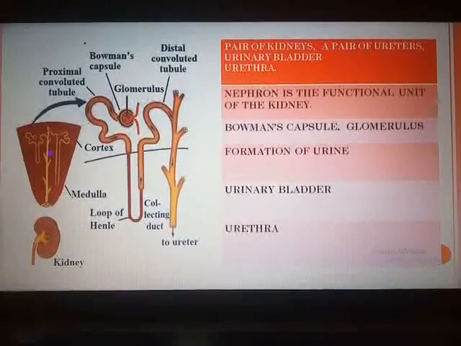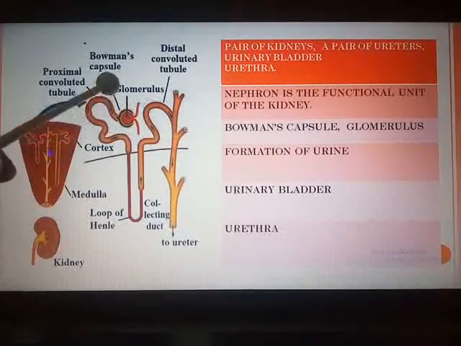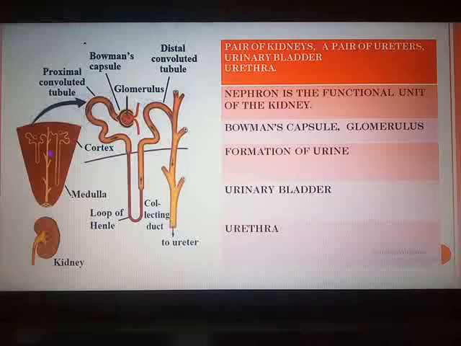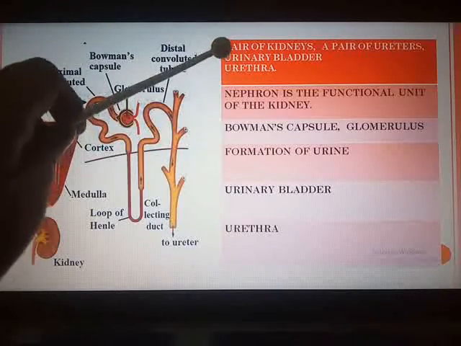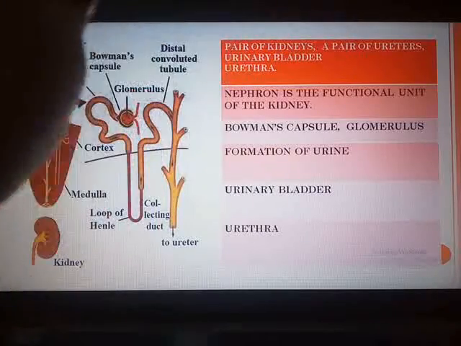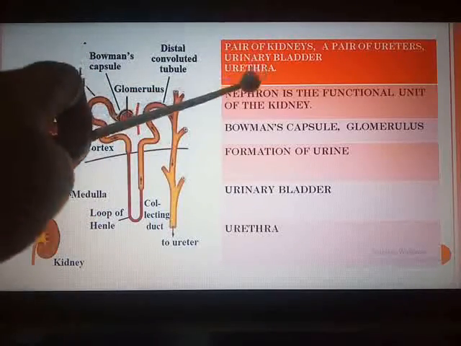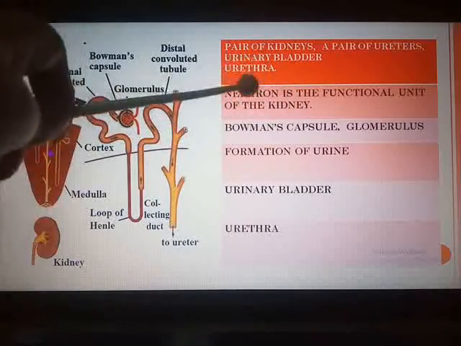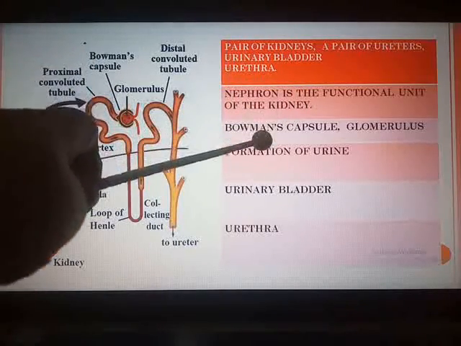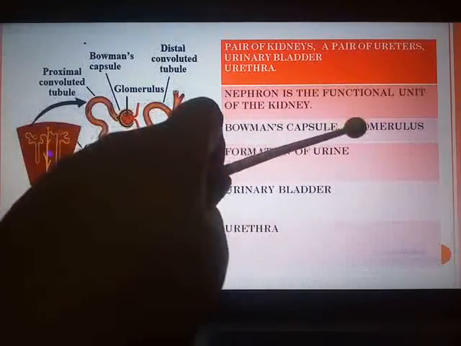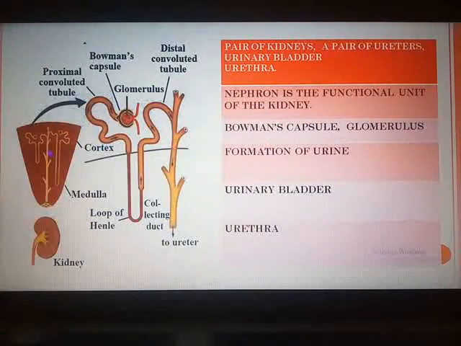Now, each nephron has a cup-like thin-walled upper part which is called the Bowman's capsule. You can see here a cup-like structure. Inside this Bowman's capsule you can see a network of capillaries which is known as glomerulus. So we have studied up till here that the excretory system consists of a pair of kidneys, a pair of ureters, urinary bladder and urethra. Nephron is the functional unit of the kidney, and each nephron has a cup-like structure called the Bowman's capsule, which contains a network of capillaries known as glomerulus.